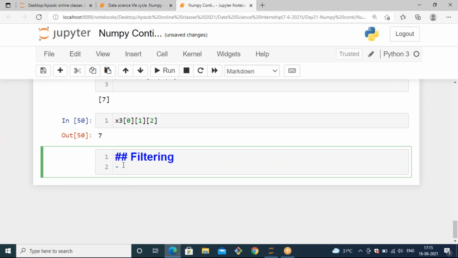And for filtering, we have some techniques to do that, to get important data or important features, we need to filter the data.